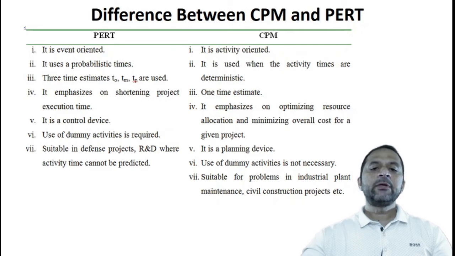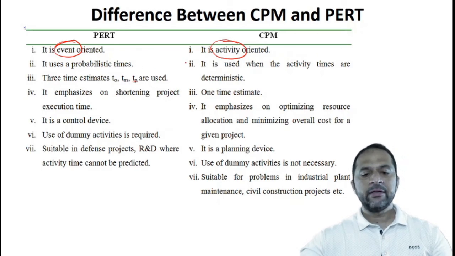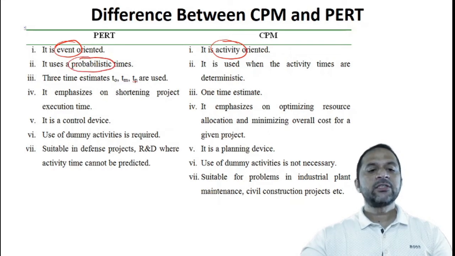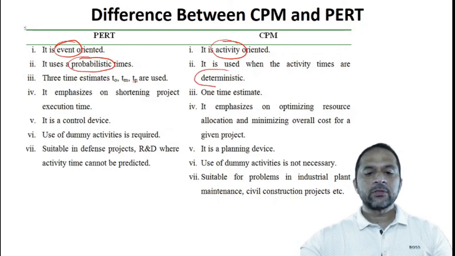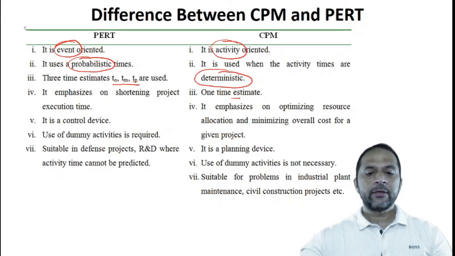So the main difference between CPM and PERT is that PERT is event oriented, whereas CPM is activity oriented. We will be discussing in length about activities and events in our next lecture. PERT uses probabilistic times. There is uncertainty in times, whereas CPM uses deterministic times. There is no uncertainty in CPM. In PERT there are 3 time estimates: optimistic, most likely and pessimistic, and in CPM there is 1 time estimate.